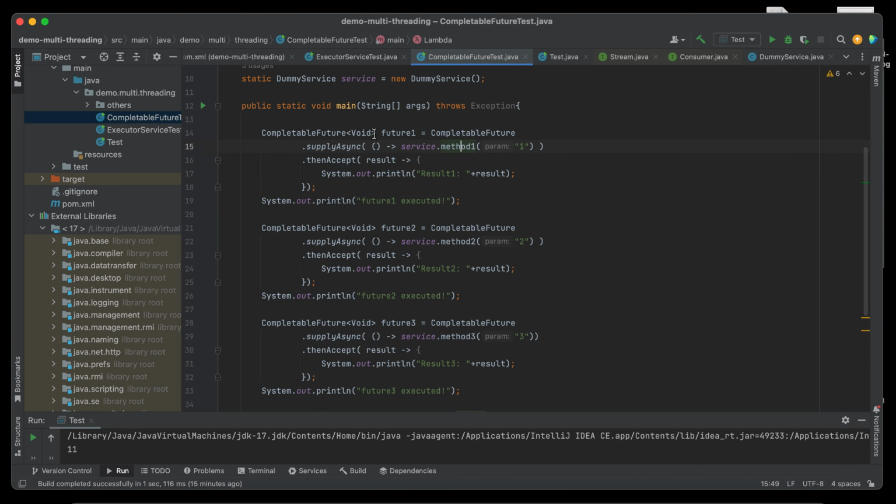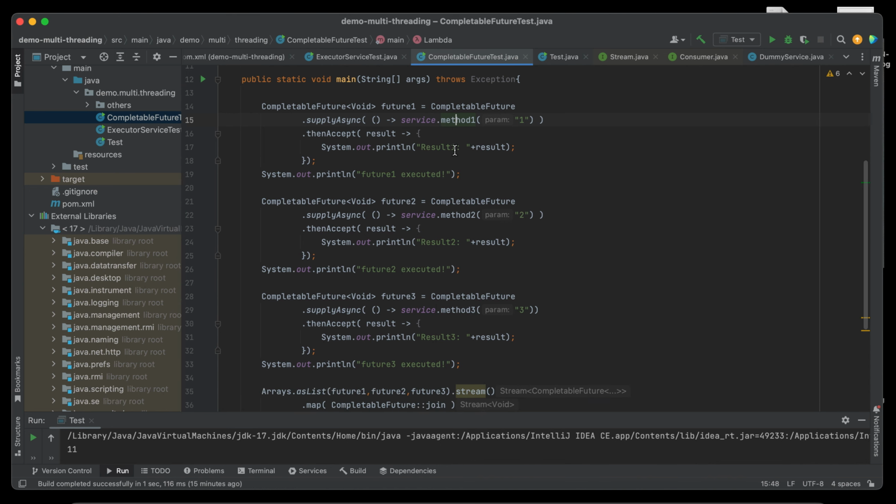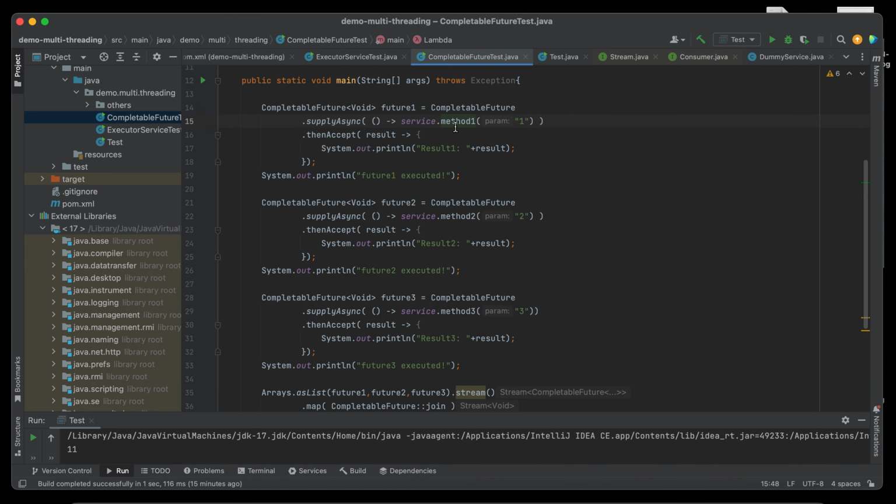Okay, so we expect each method will return some dummy value. We will pass a dummy parameter to each method, then the dummy method will return dummy values. We don't actually care about the values. What we want to demonstrate here is what we can do in a CompletableFuture using the implementation.